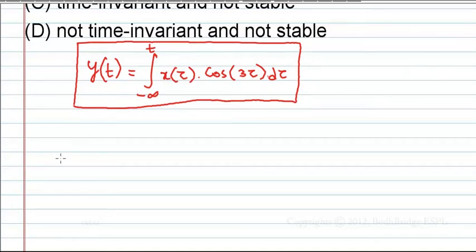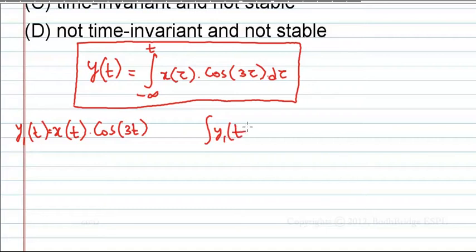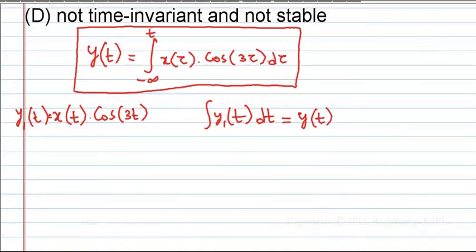Okay. First of all, one thing I can say, x of t into cos 3t. If this system is not time invariant, then integration of this system is also not time invariant, right? Since integration is what? Adding all these things. x of t into cos 3t is not time invariant. Integration of this is y1 of t, I will say. Integration of y1 of t dt is nothing but y of t. If y1 of t is not time invariant, y of t is also not time invariant.